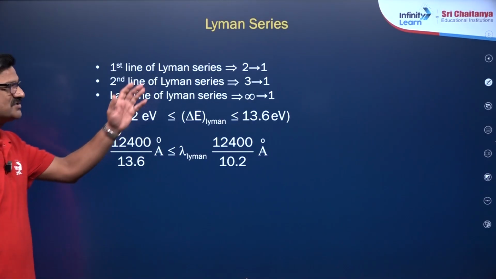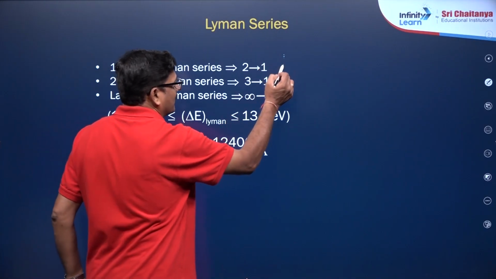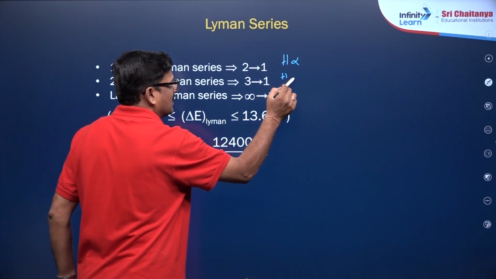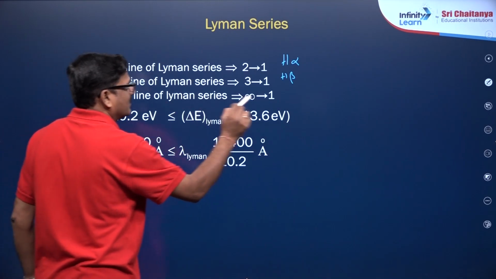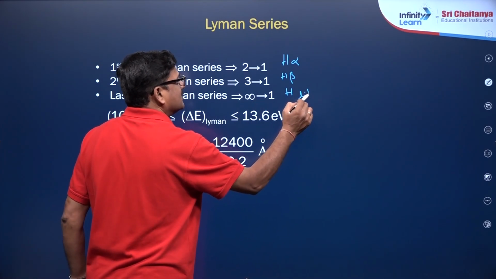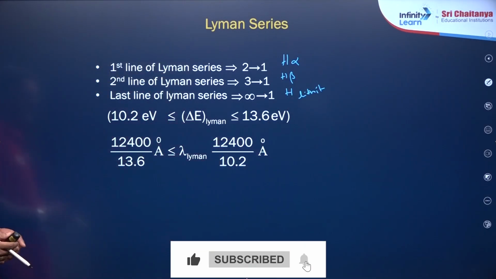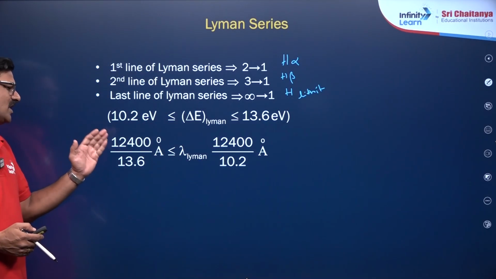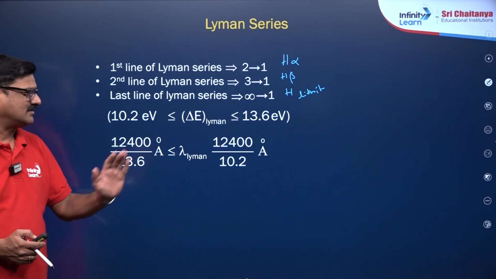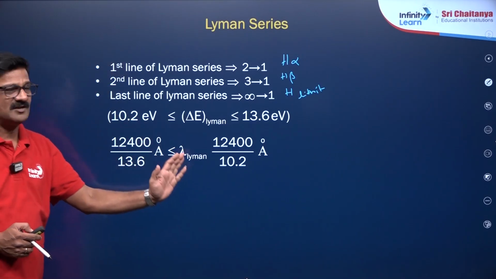The first line in Lyman series is called H alpha Lyman, and the second line is called H beta line, and the last line is going to be H series limit, and it is going to be 12400 upon 13.6 angstrom units for the Lyman limit, and this information can give you a lot of insight about this.